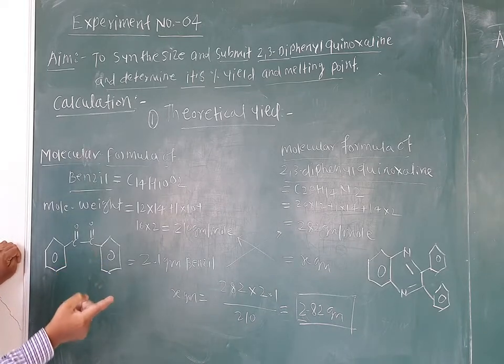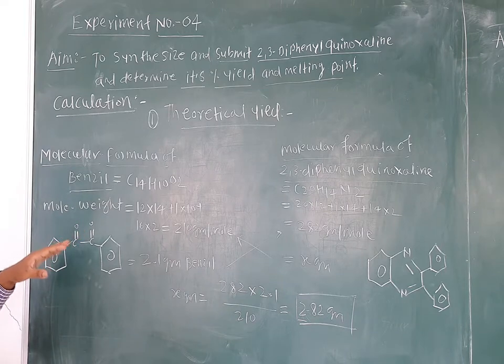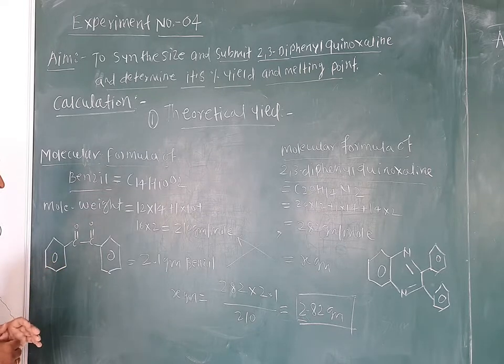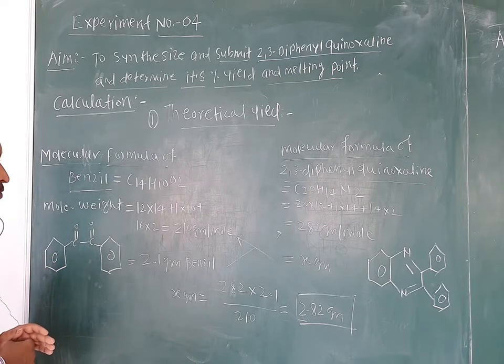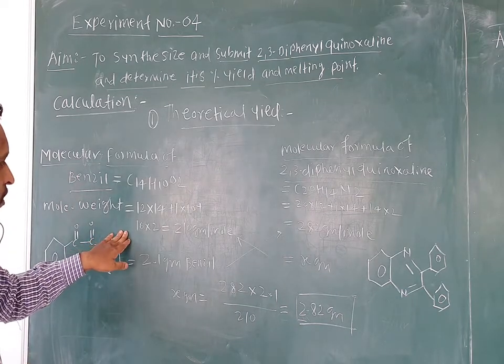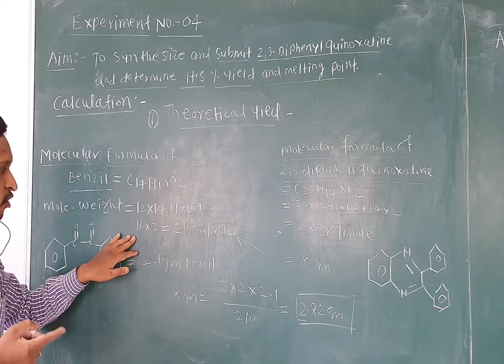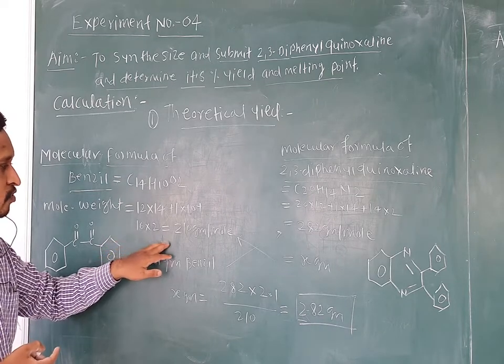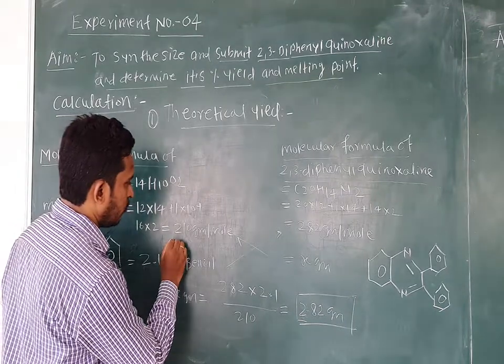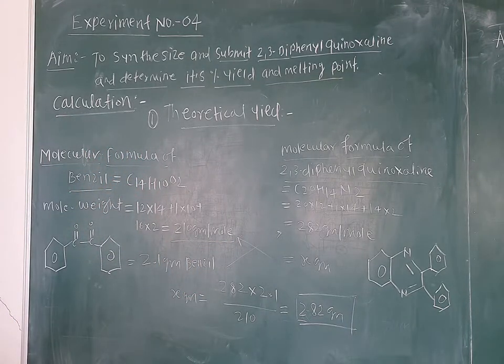Now the molecular weight: atomic weight of carbon is 12, so 12 into 14, hydrogen 1 into 10, plus oxygen 16 into 2, we get 210 gram per mole.